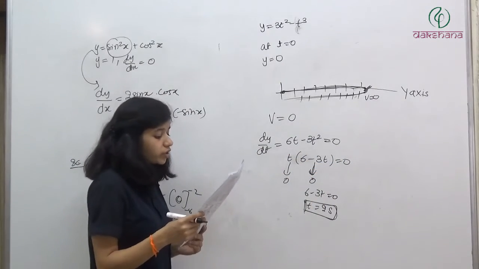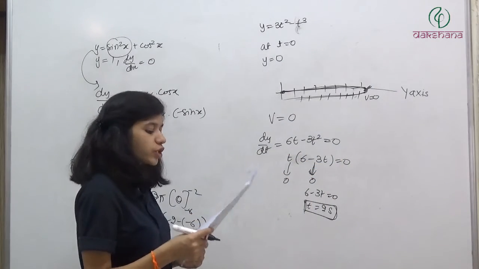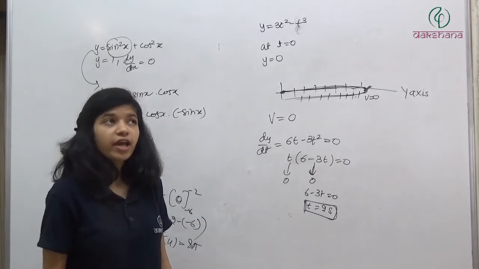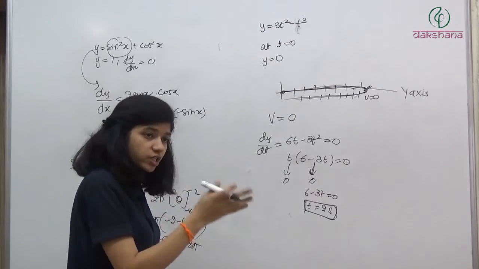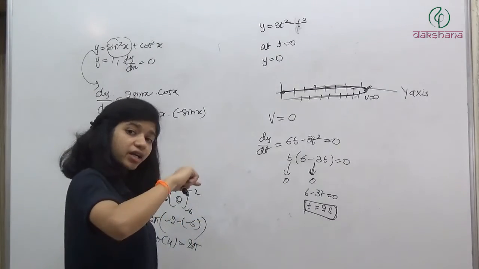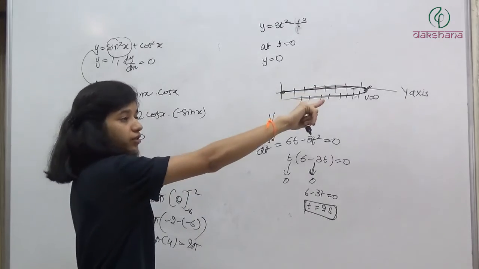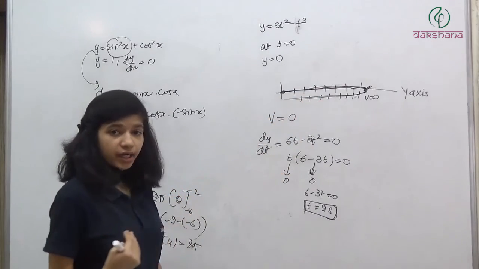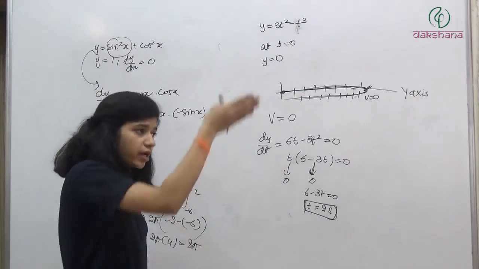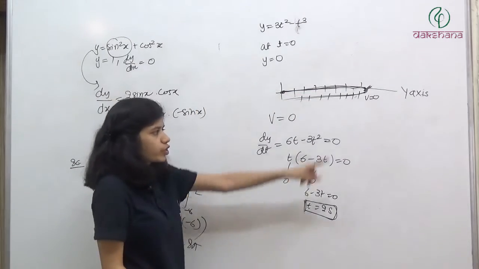So we had to find out the time when the particle attains maximum positive position. When is the positive position maximum? At the point at which its velocity becomes 0. Because before that, the position was increasing, and after that the position started decreasing. So the maximum will be at that intermediate point where velocity is 0.